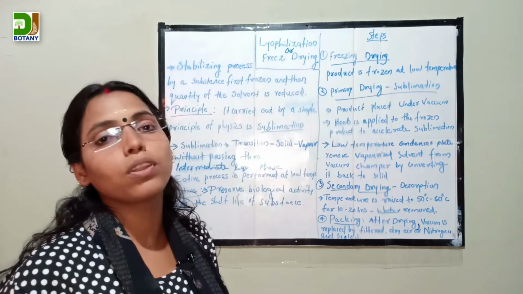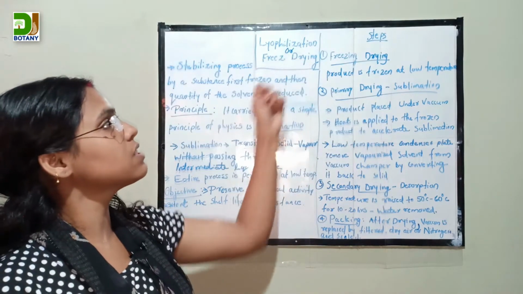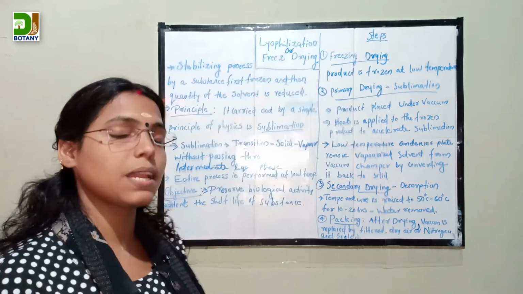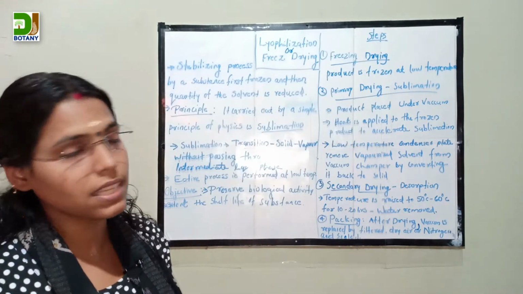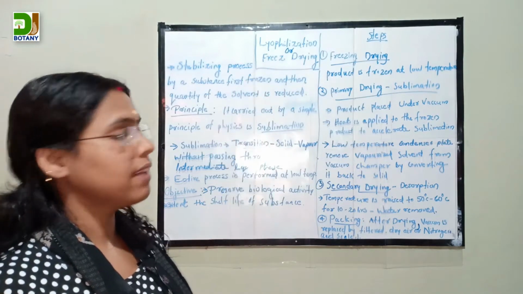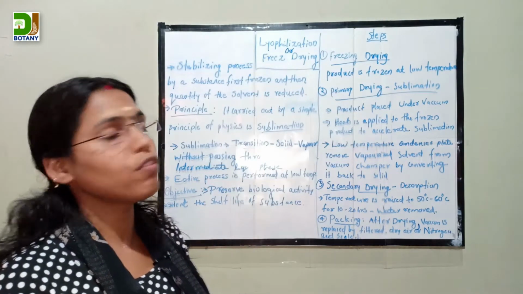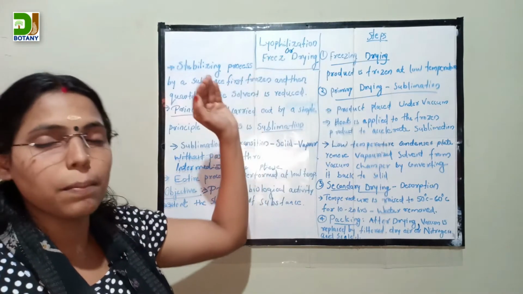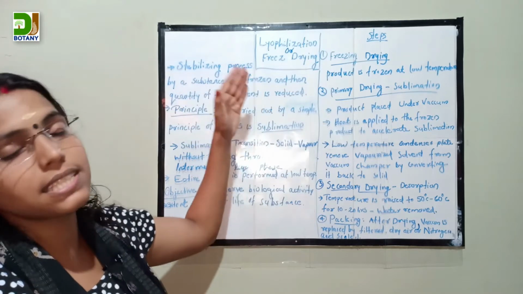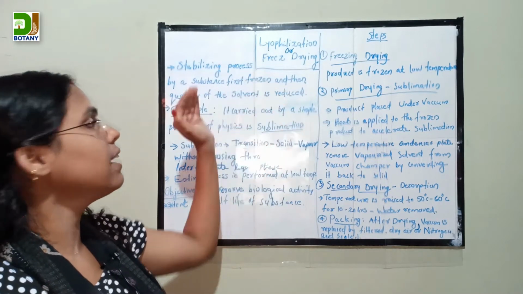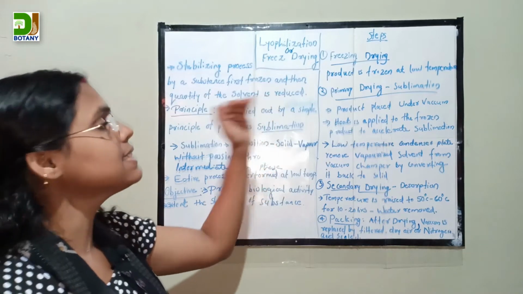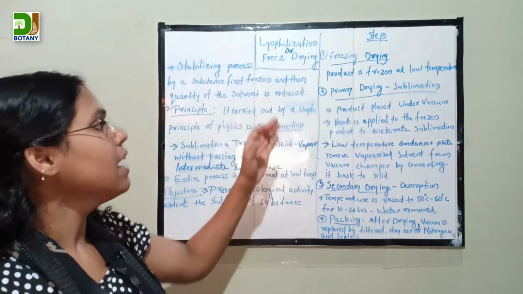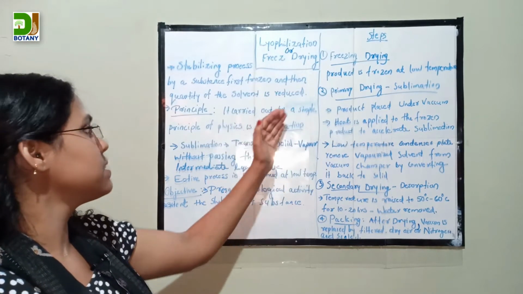So today we discuss lyophilization. Lyophilization is also known as freeze drying. Lyophilization is a stabilizing process in which a substance is first frozen and then the quantity of the solvent is reduced. The basic principle behind this method is a simple principle of physics,